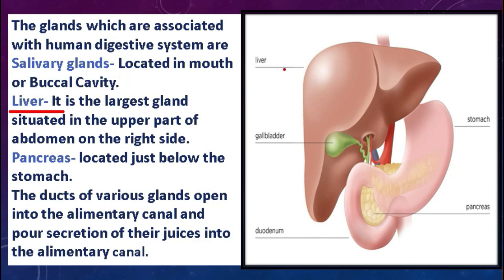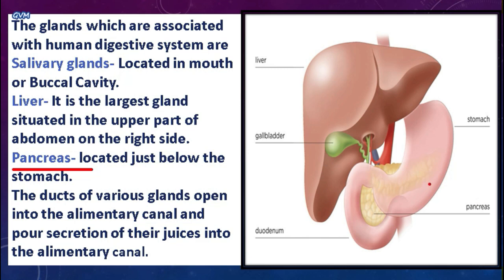As you can see here, this is the liver of your body, and it is basically situated in the upper part of your abdomen on the right side. And the third gland that we talked about in the earlier slide is the pancreas. Students, the pancreas is located just below the stomach.